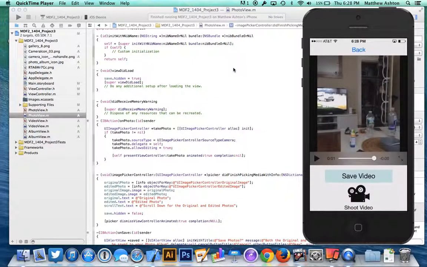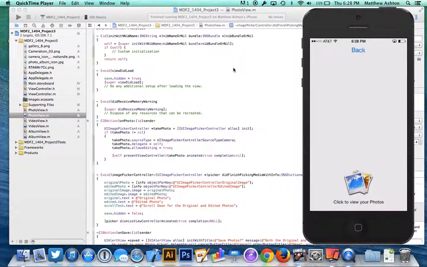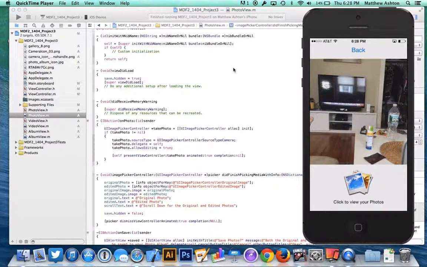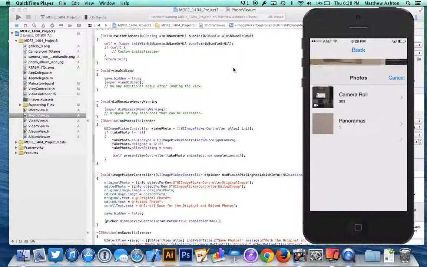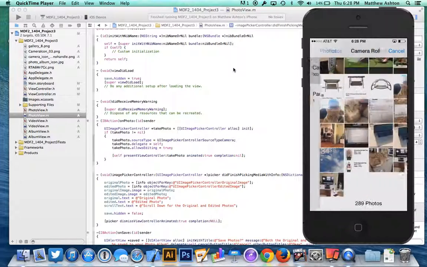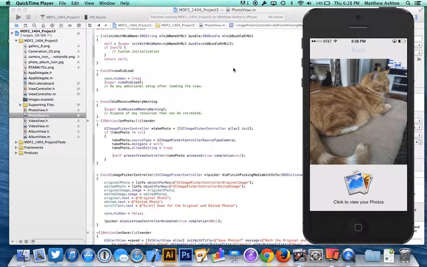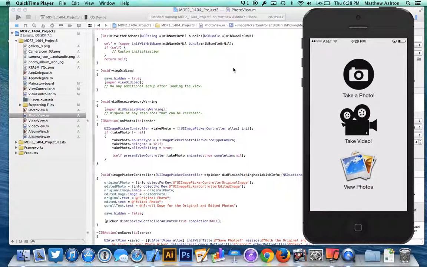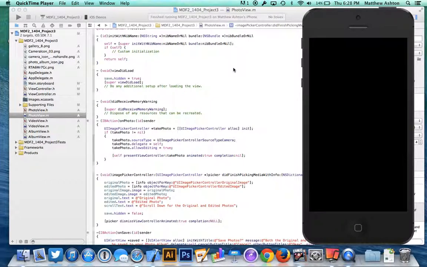And then if we go back, you can actually go to view photos, click to view photos, bring up your camera roll, and look, there's the photo that we just took. And I have it displayed right there to where you can then go in, select something, select a different one. So yeah, that's my app for this week. Go ahead and turn that off.